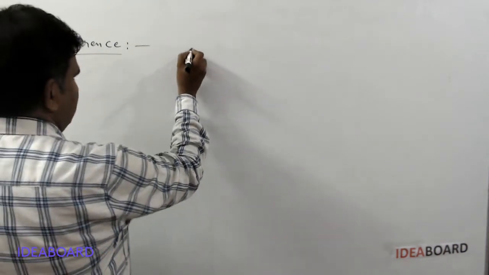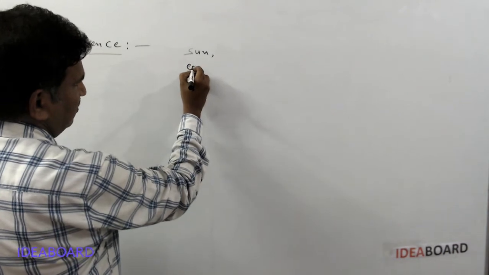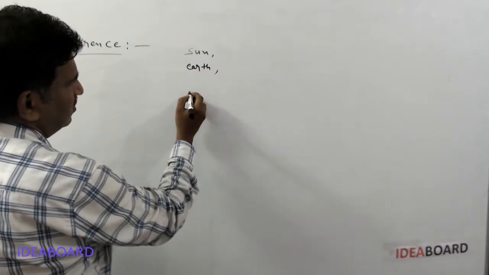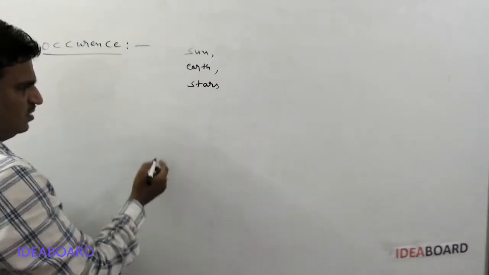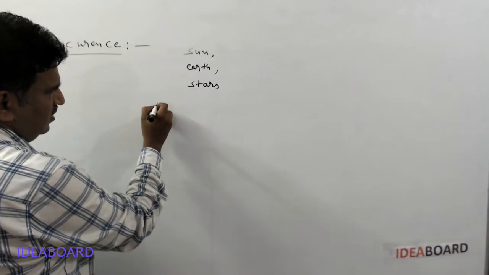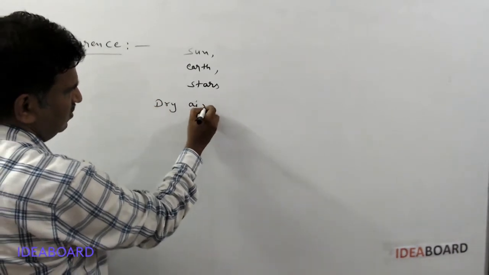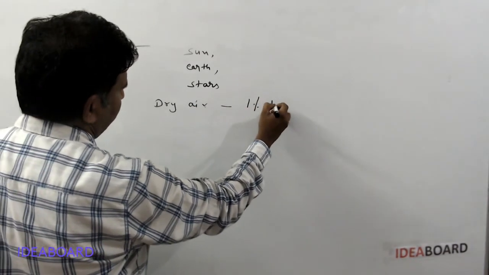They are available in the sun's atmosphere, the earth's crust, the earth's atmosphere, and in the stars also. And next, the earth's dry air mainly contains 1% by volume.